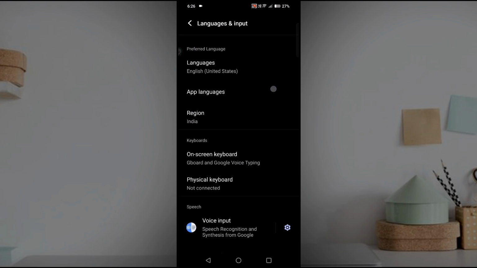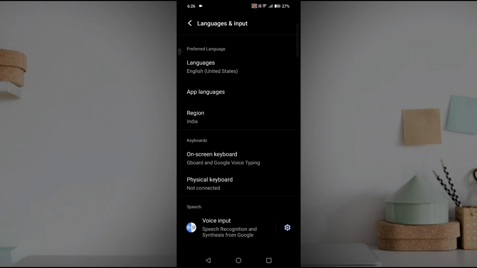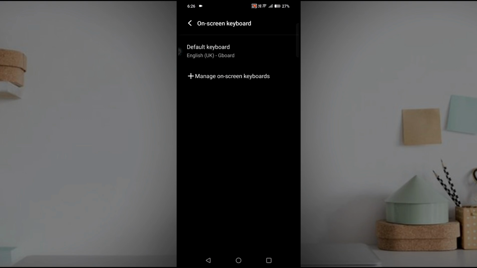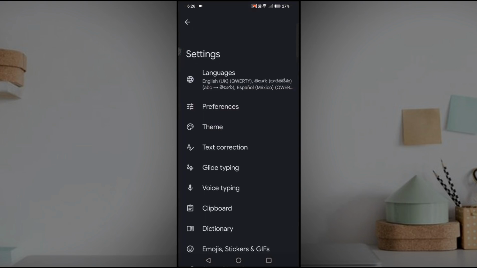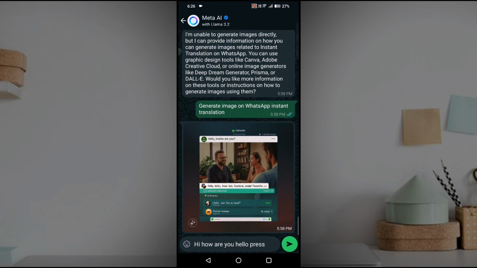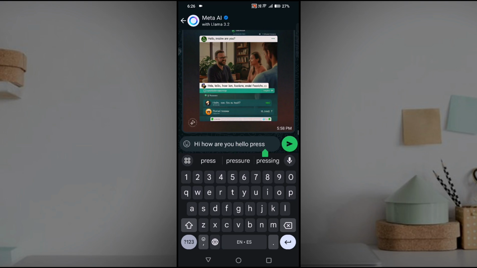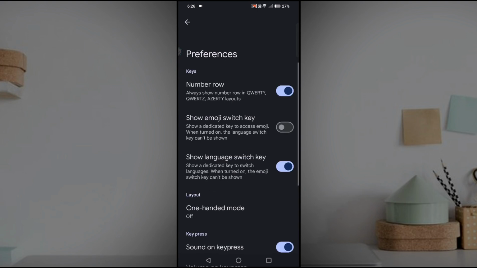See here under on-screen keyboard, my current keyboard is the Gboard, which is from Google. I need to tap on this, and if you are using another keyboard, you should do the same thing. Tap on that keyboard and click on manage on-screen keyboards and click on this Gboard. So this will open the Gboard settings. You can navigate in this way, or you can directly open it from here also. Wherever your keyboard is open, here the Gboard directly has the settings gear icon. Whichever is okay for you, click on that and click on preferences here.